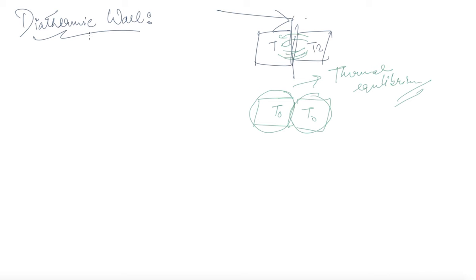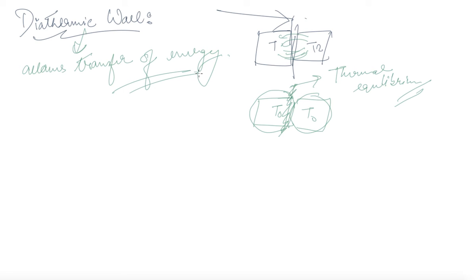So a diathermic wall is a wall which allows the transfer of energy. This is what you know as a diathermic wall.